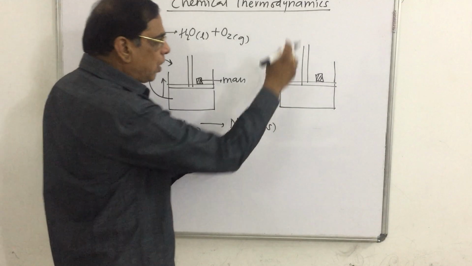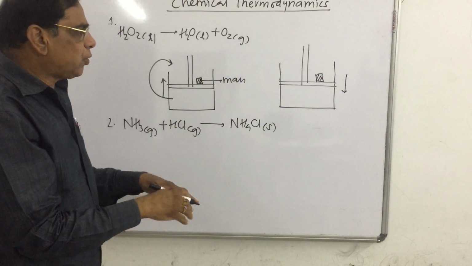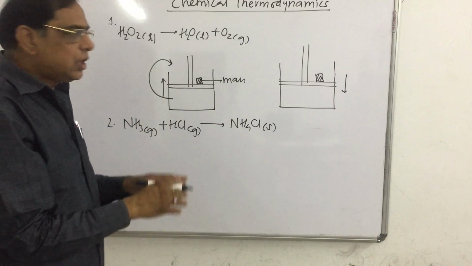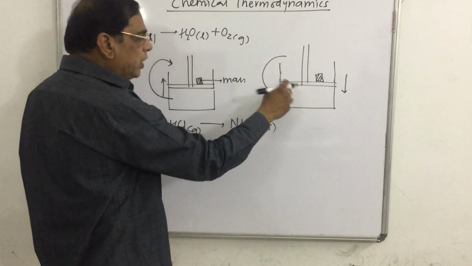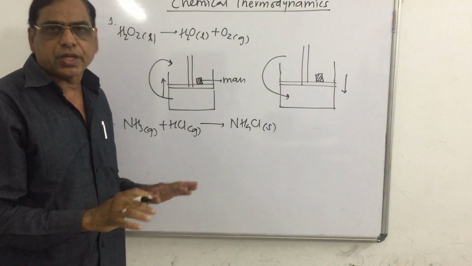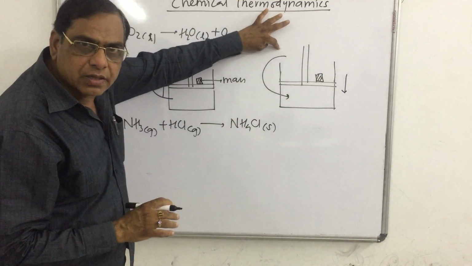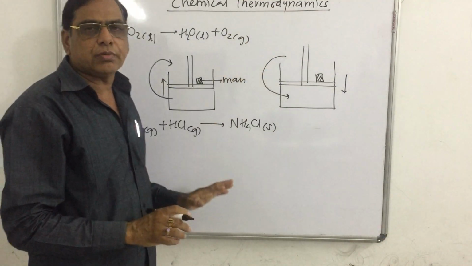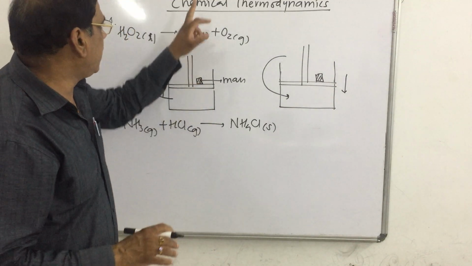Due to the formation of a solid, there is work of compression, and the piston goes downward. That is the work done by the surroundings on the system. If there is no transfer of heat, then work done by the surroundings on the system is equal to the gain of energy, that is called work.